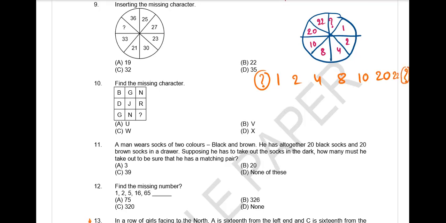Now tell your logic. So basically, I started from 1 and I followed your pattern, and it was into. Tell how much into? 1 into 2 is equal to 2.